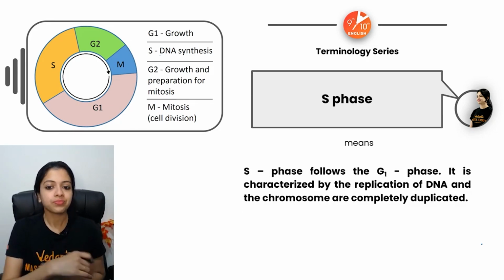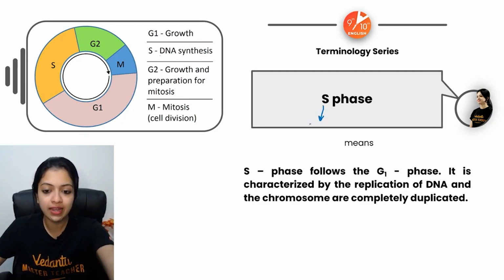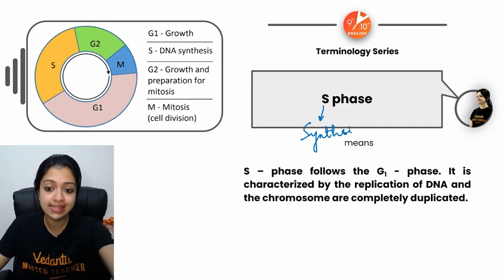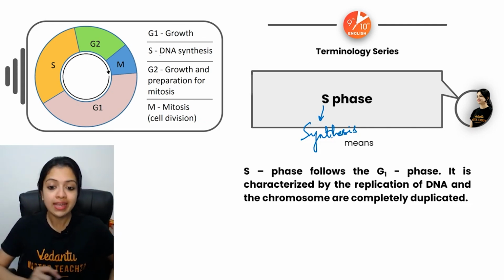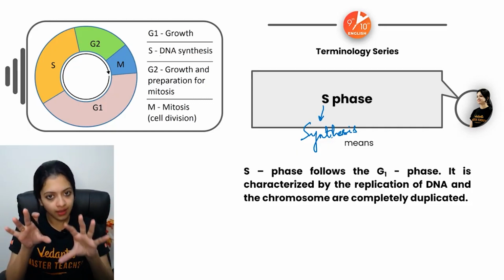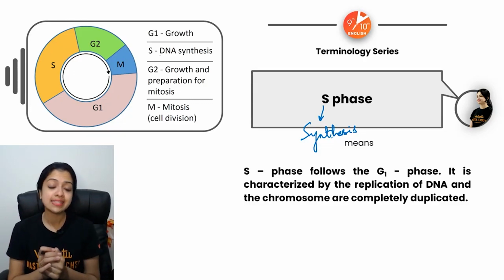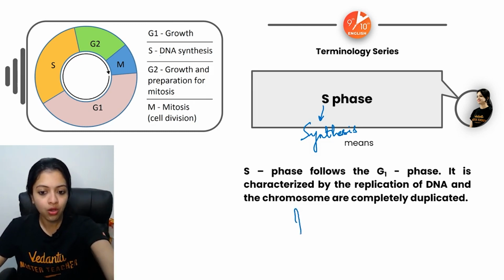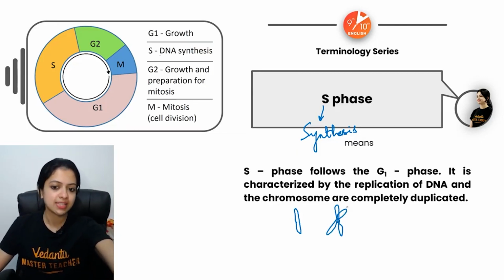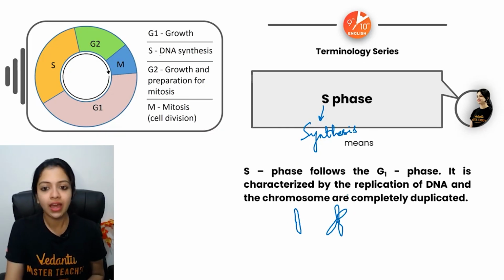Now, the next one, S phase. What does S stand for? S stands for synthesis. But what exactly is getting synthesized out here? DNA synthesis or DNA replication is what happens here. So basically, duplication of DNA is the major event in the S phase or synthesis phase. This is the stage where the chromosome begins to get its X-shaped structure with sister chromatids, because it needs some place to accommodate the new copies of DNA. Okay, so that's the S phase.